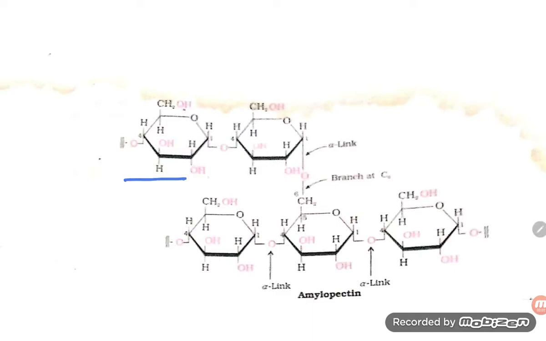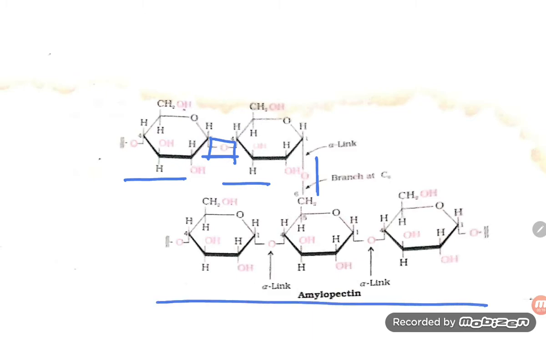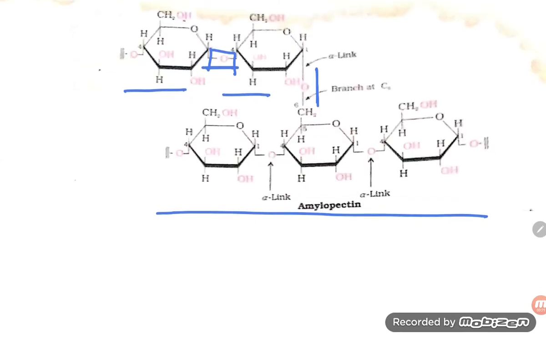So here is the alpha-D-glucose, and here is the branching. No straight chain is formed by 1 to 4 carbon only, but branching is formed by 1 to 6 carbon. So this is the branching, and this structure becomes amylopectin.